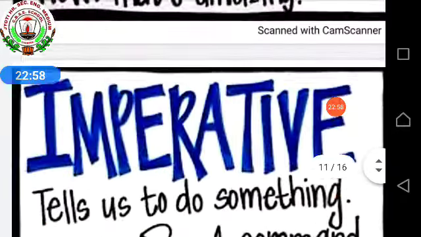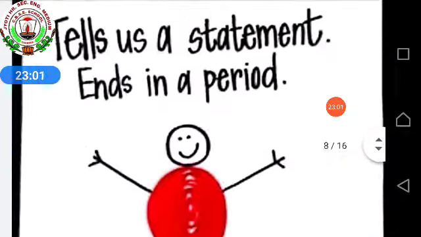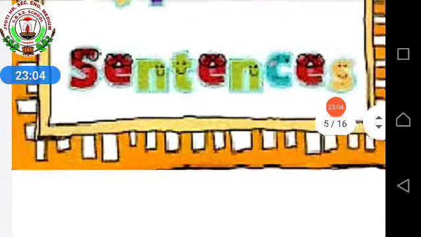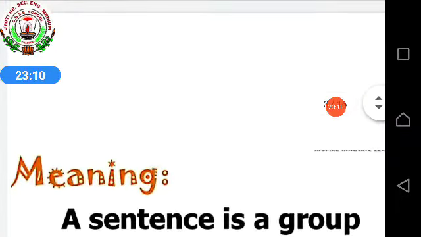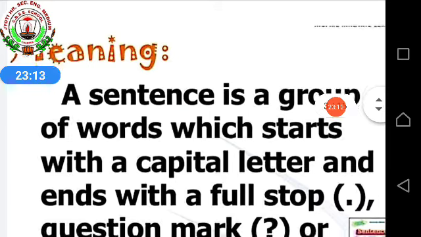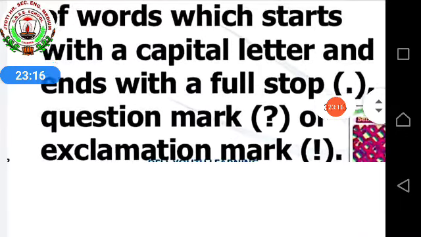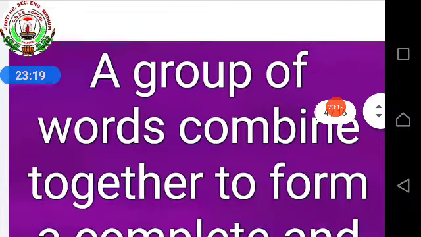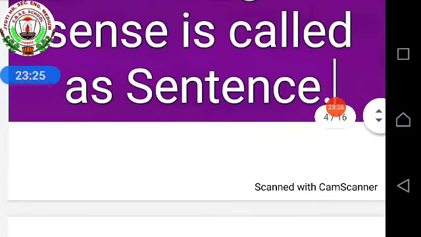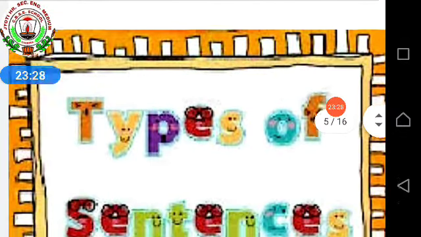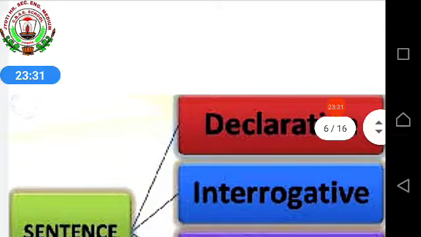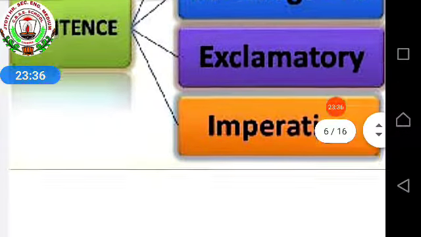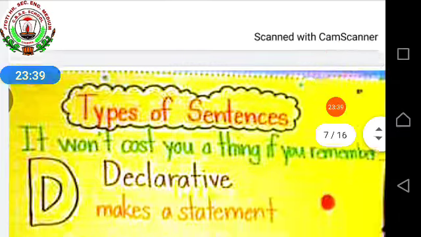Okay? Once again we'll see from the beginning. Firstly, we learned about the sentence. Then we came to know the book language meaning. After that, I told you the normal meaning: a group of words combined together to form a complete and meaningful sense is called a sentence. Then we learned the types of sentences. How many types are there? 4 types. Declarative, interrogative, exclamatory, imperative.